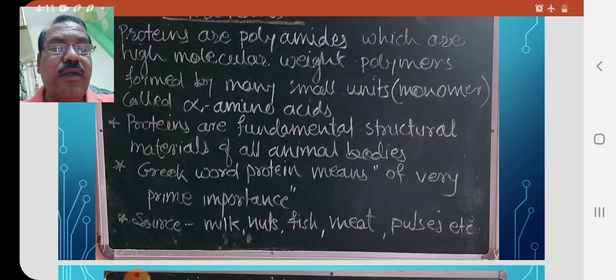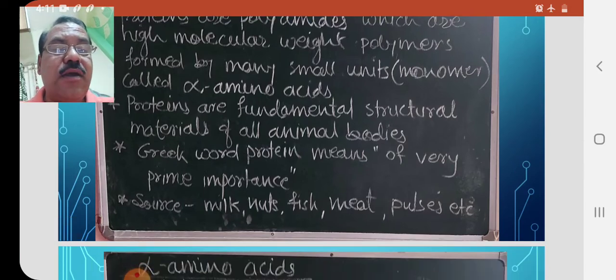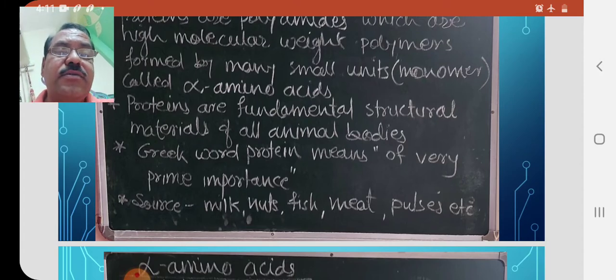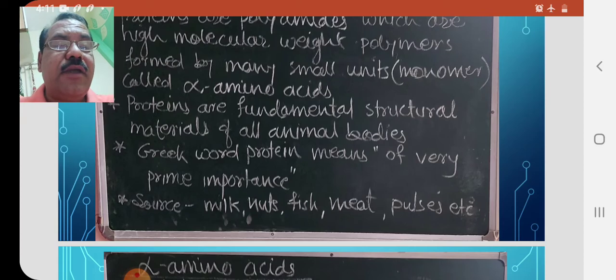So the main sources of proteins are, first, milk, nuts, then fish, meat, meaning all non-veg parts, and pulses, called dal in Marathi. So the main sources of proteins are milk, nuts, fish, meat and all the pulses.